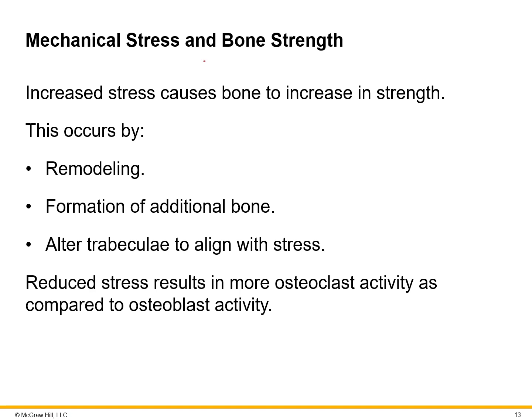Now, what about mechanical stress and bone strength? Increased stress actually causes bones to increase in strength. So the more stress we put on our bones, the stronger they become. And that's because of that remodeling. That's what activates it, causes the formation of additional bone, and it alters the trabeculae, that part of the spongy bone, to align with the stress. Reduced stress results in more osteoclasts breaking down the bone, which is going to cause weaker bones rather than stronger.